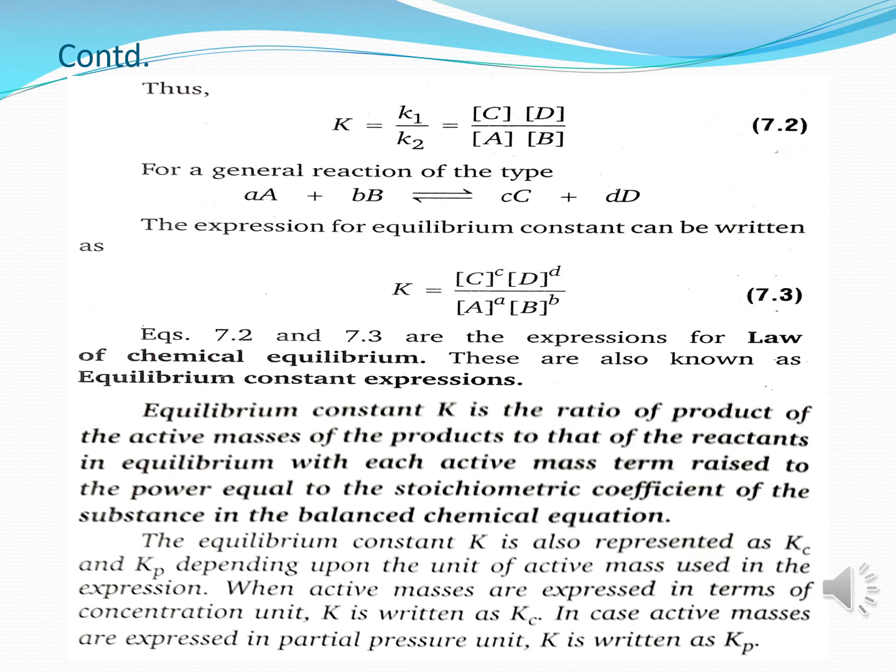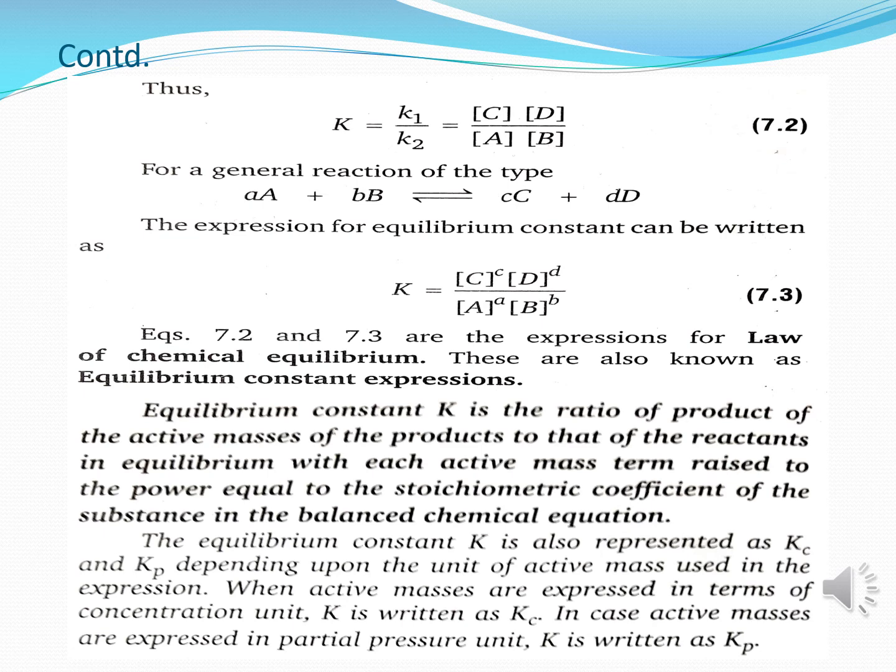Now these expressions are for the law of chemical equilibrium. These are also known as equilibrium constant expressions. So we can define the equilibrium constant as follows. Equilibrium constant K is the ratio of the product of the active masses, that is molar concentrations of the products, to that of the reactants in equilibrium, with each active mass term raised to a power equal to the stoichiometric coefficient of the substance in the balanced chemical equation.